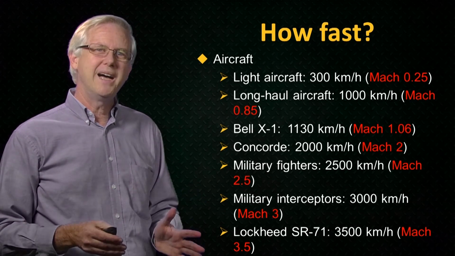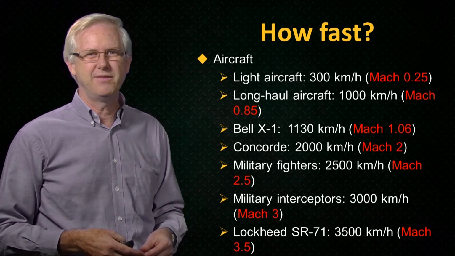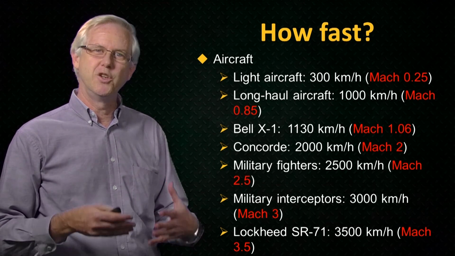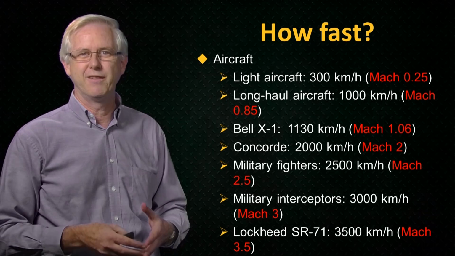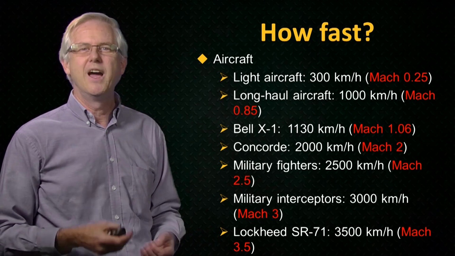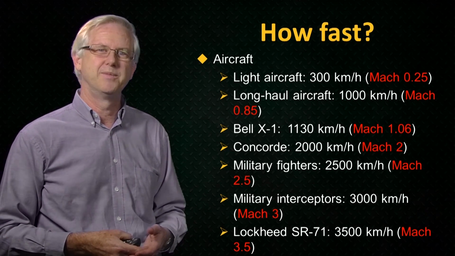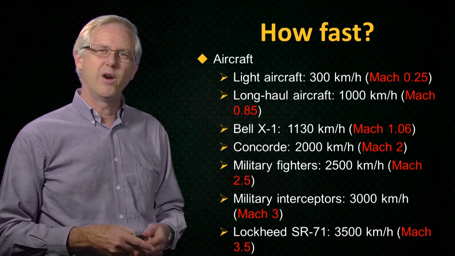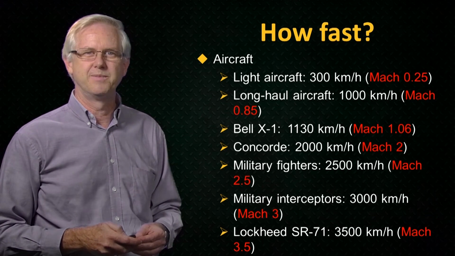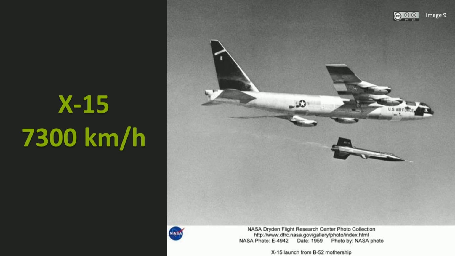So, all past and existing manned aircraft that are powered by engines that use the oxygen in the air through which they're flying to burn their fuel have been well short of being hypersonic. There was one manned aircraft that did reach hypersonic speeds. The X-15 experimental aircraft was powered by rocket engines. It was carried under the wing of a B-52 aircraft and dropped at high altitude. This photograph shows a flight of an X-15 just after release.